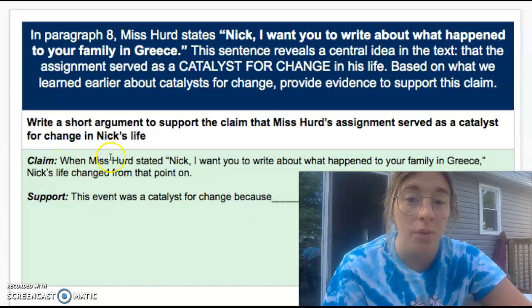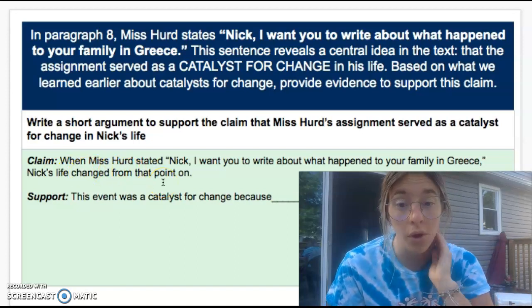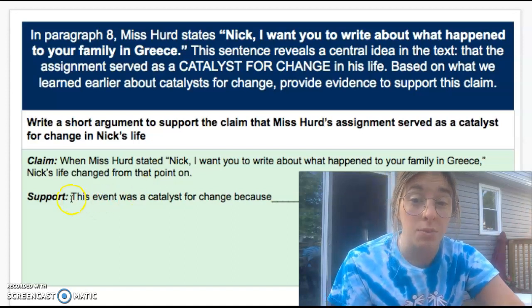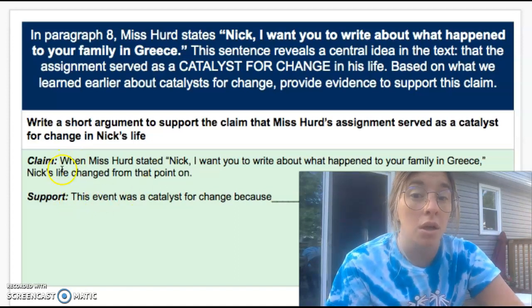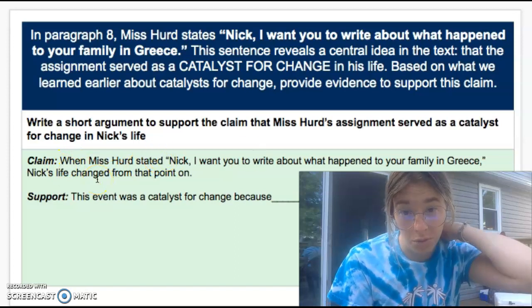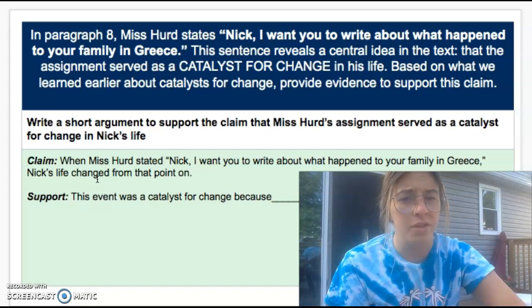So the claim. When Miss Heard stated, Nick, I want you to write about what happened to your family in Greece, Nick's life changed from that point on. So that's your claim. They already came up with the claim for you. So you need to have that support by your explanation. So the claim also included the evidence. So lucky for you, you also don't need to do that. Although I would have cited the evidence.